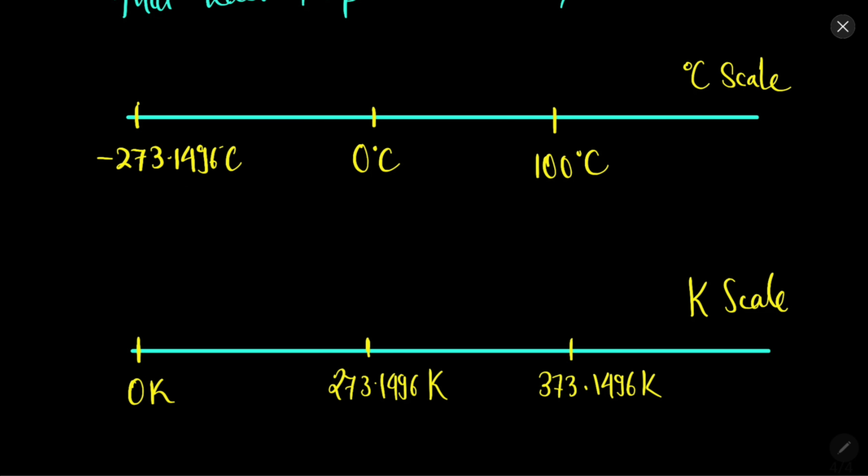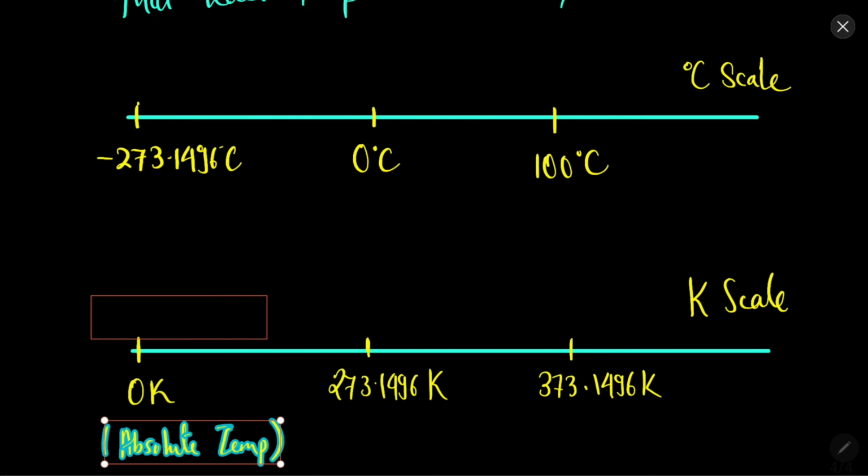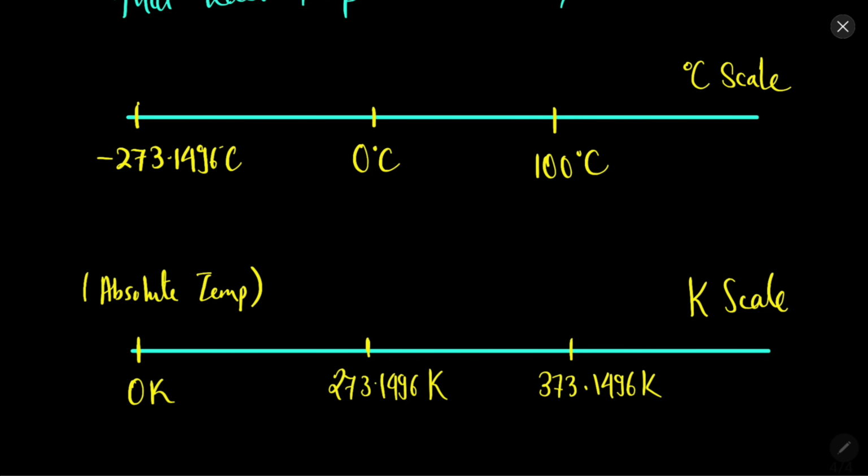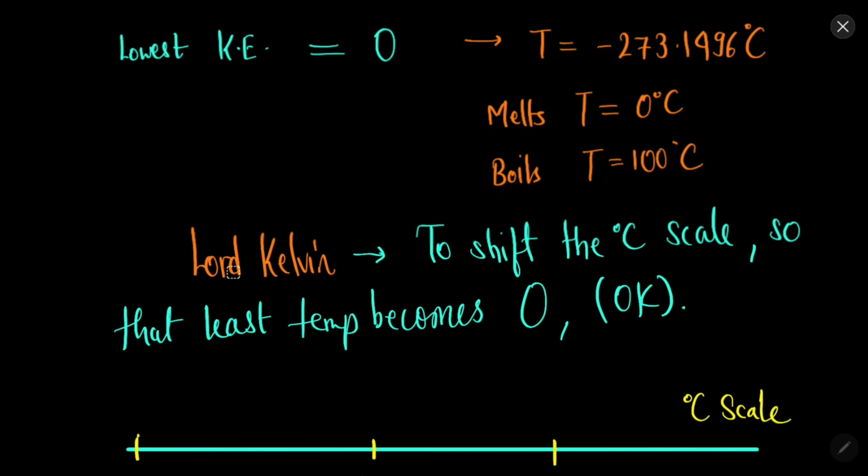So what is the Kelvin scale or absolute scale? It is a scale in which we shift the temperature of the degree Celsius scale so that we get the least temperature as 0 Kelvin, and this is the absolute temperature. Whatever temperature we measure in Kelvin is called the absolute temperature. So remember this.